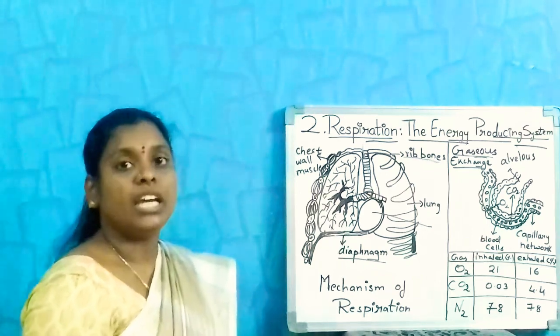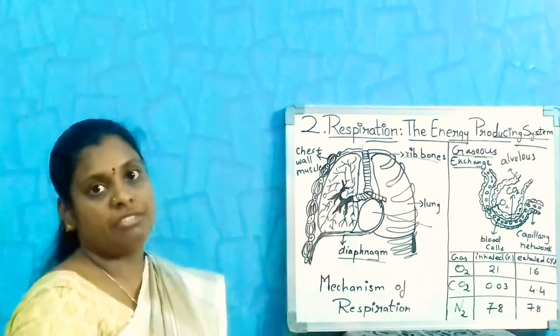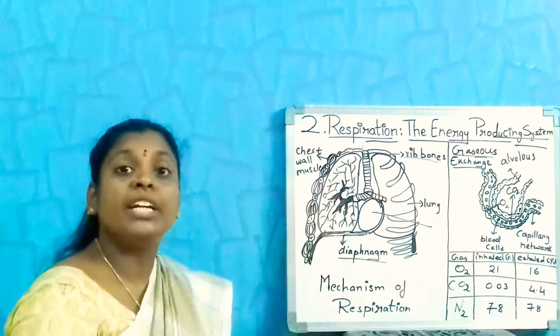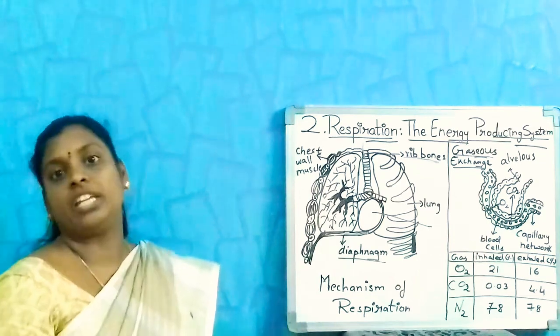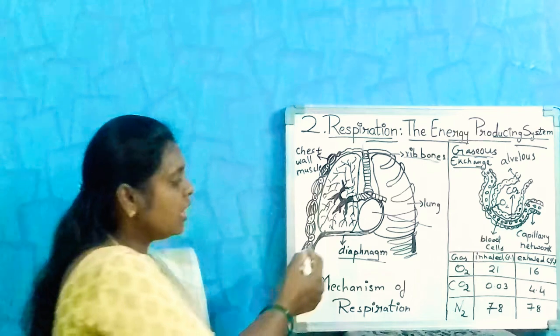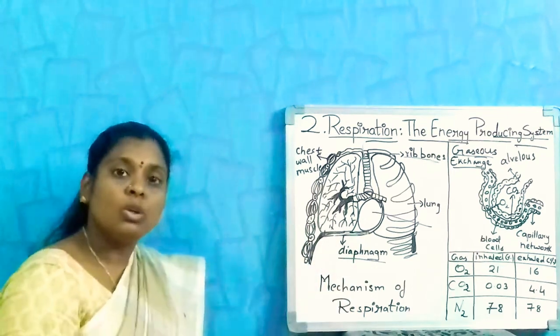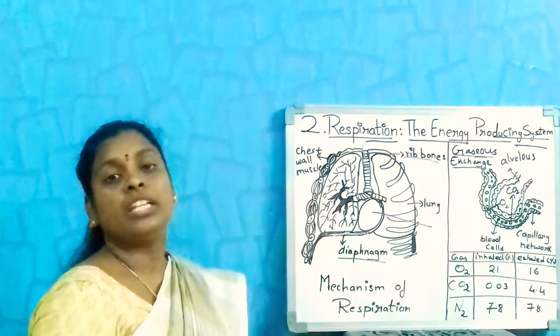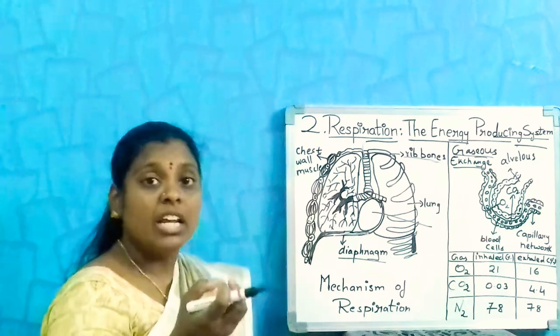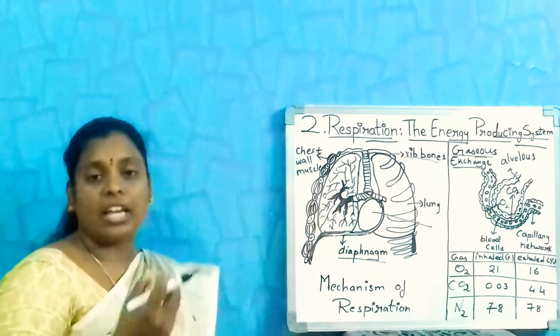But the air does not enter by itself. It needs some internal pressure to push the air inside. For that, the diaphragm helps to push the air in and out while inhaling and exhaling.